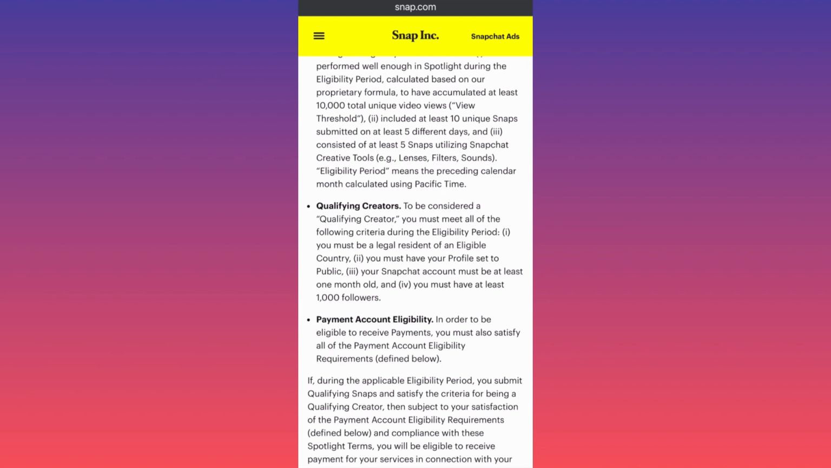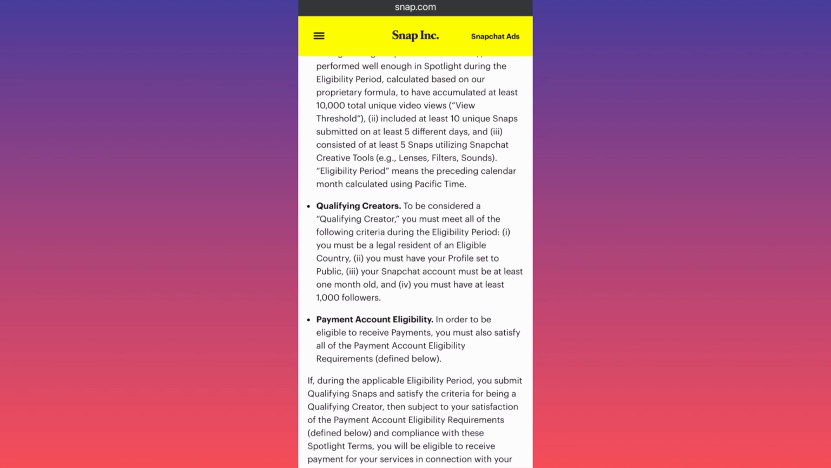And very important, like I mentioned, check your country list first, because if your country is not part of the list, you cannot get paid because your country is not eligible. Last but not least, I want to mention that to be qualified as a creator, you should have on your Snapchat account at least 1 month old presence, okay, and you must have at least 1,000 followers. So this is very important.